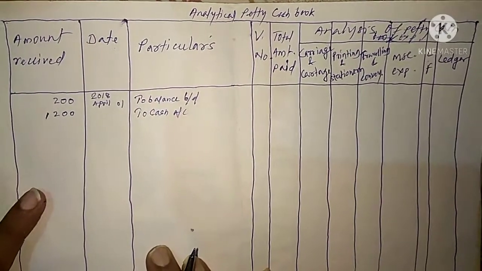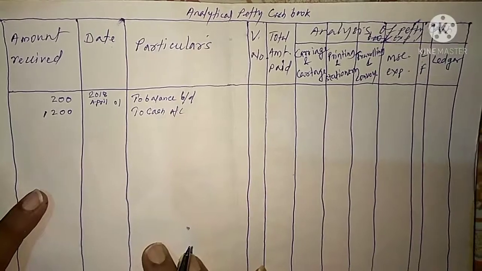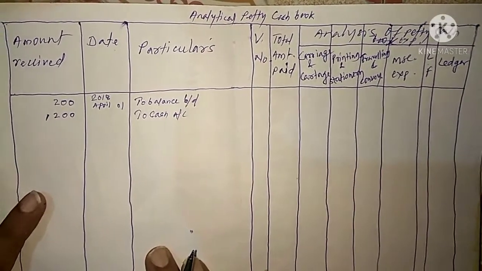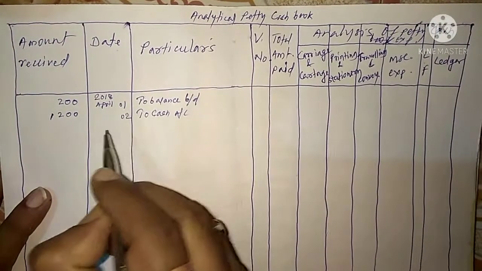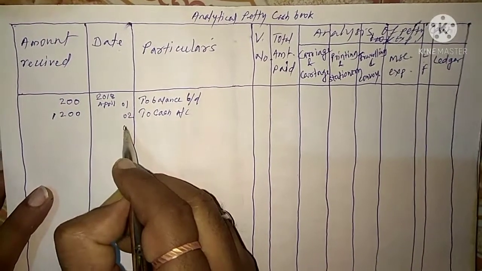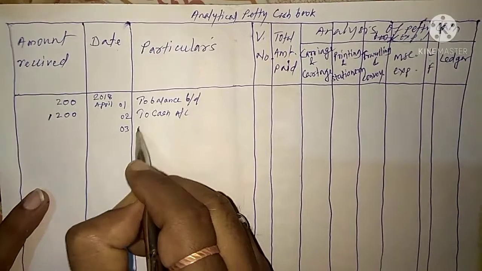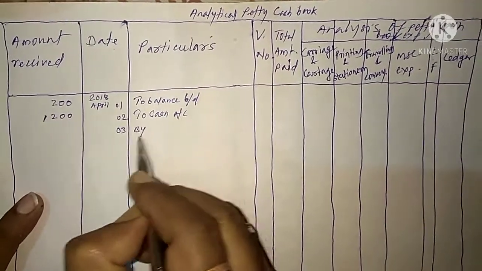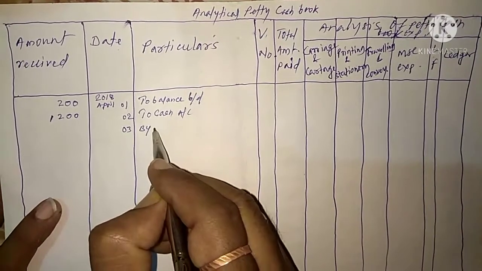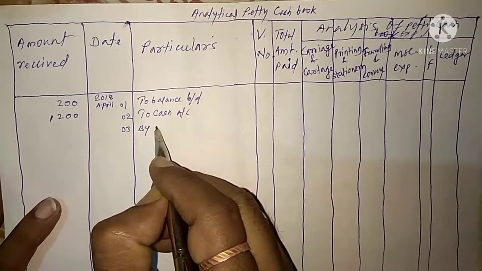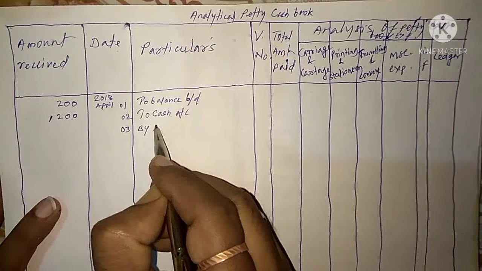The transaction on 3rd April: gave tips to peon. For payment we have to use "By", so by payment to peon, tips to peon.